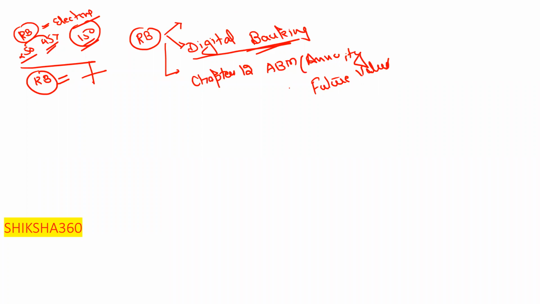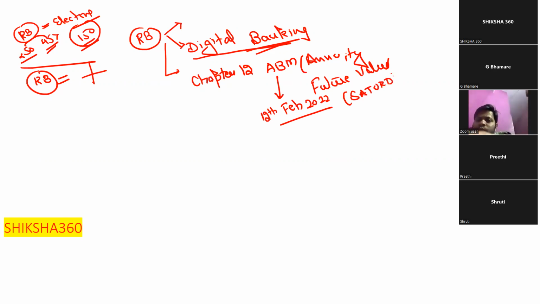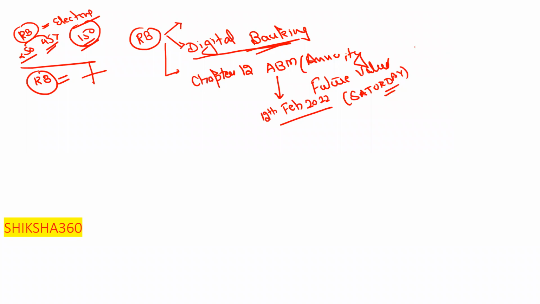Last year, on 12th of February, one thing I will tell you, please remember that the exam is on Saturday, not on Sunday, clear. This year I think the exam is on 9th, that is on Saturday, not on Sunday, so please remember this thing. 7 to 8 questions they have asked just on annuity or future value, clear.